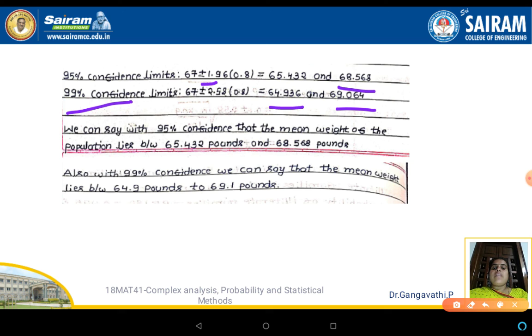So we can say with 95% confidence that the mean weight of the population lies between 65.432 pounds and 68.568 pounds. This is with respect to 95%. Similarly, with respect to 99% confidence, the mean weight lies between 64.9 to 69.1 pounds.